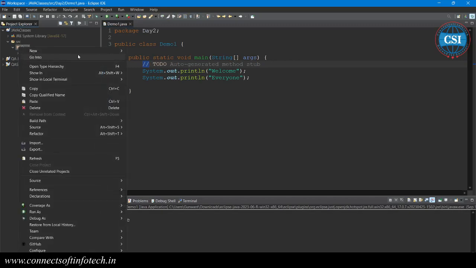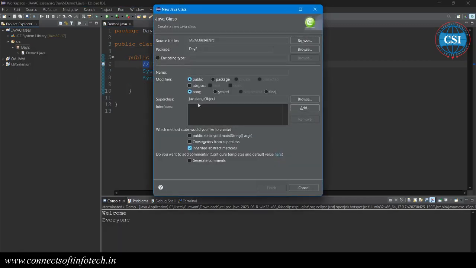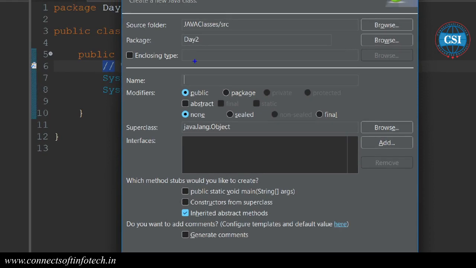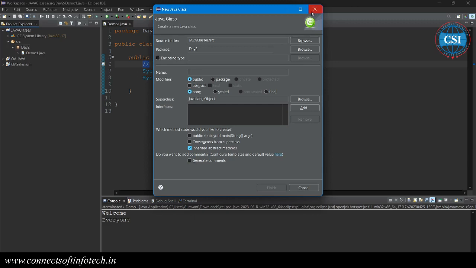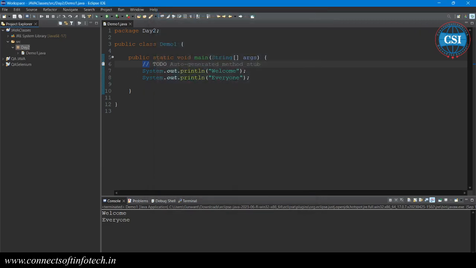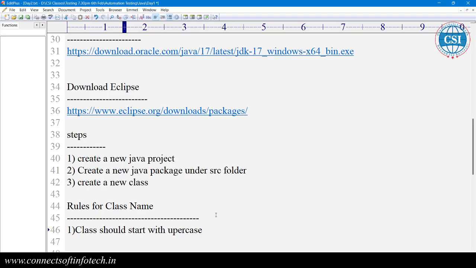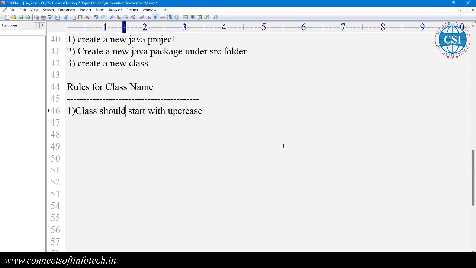Whenever you are going to create a new class, just click on the new class. So you can see here the name, the first letter should be capital. If you use a small letter also no problem, but use the first letter capital. That is standard notation. That is the rule, that is standard practice. The class name should start with uppercase.